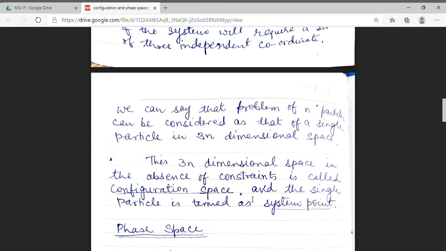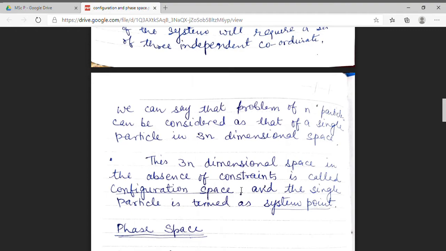Students, we have already learned what constraints are. Constraints are the restrictions that are imposed on any system. Here we have taken a system which is free from any constraints. So my configuration space will be 3n-dimensional space.